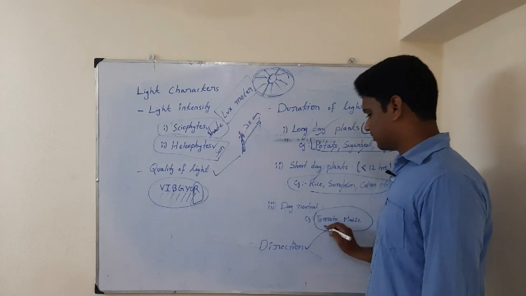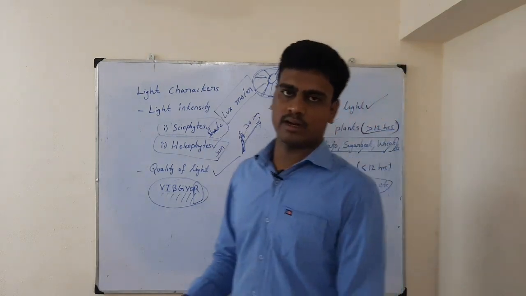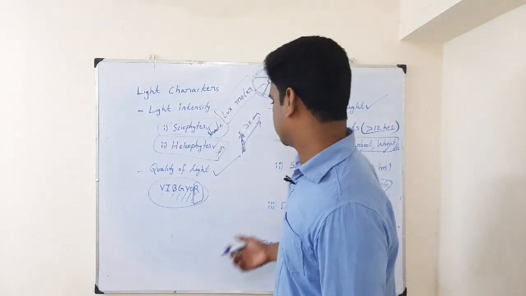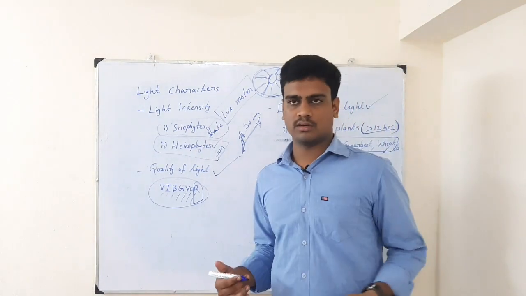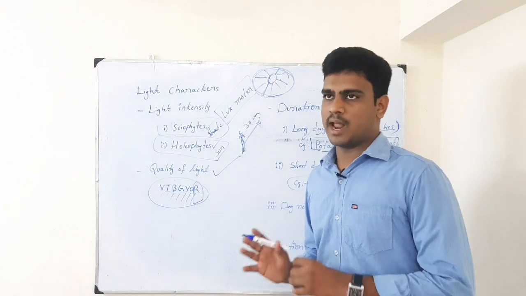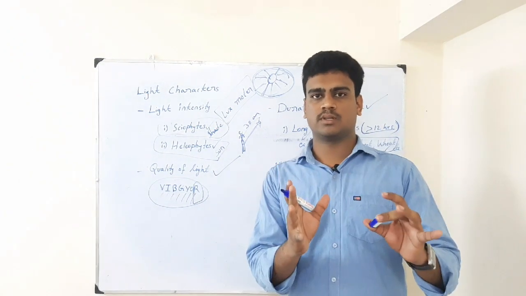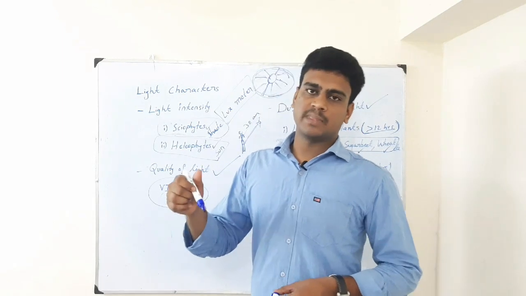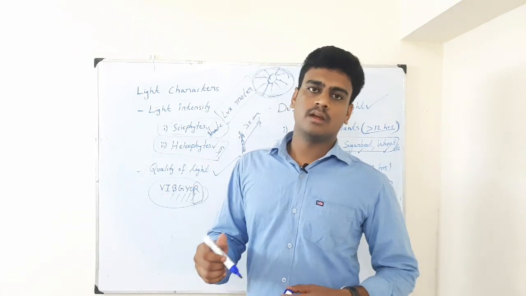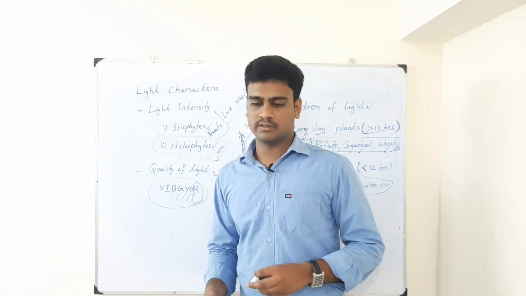Then the direction of the light, meaning at what direction light is falling onto the surface of the earth. For example, if it is coming from the northern side, then the plant foliage should be exposed to the sunlight on the northern side. That means we have to plant the seed on the northern slope of the ridge, in the ridges and furrows method.